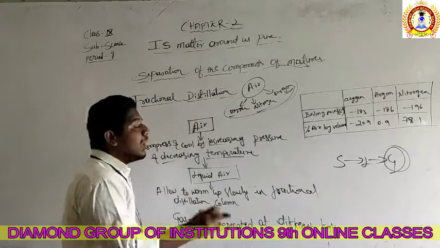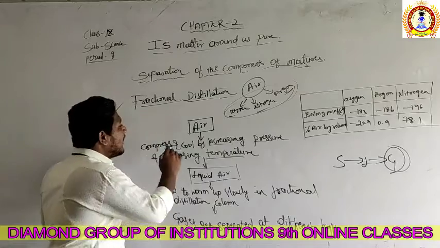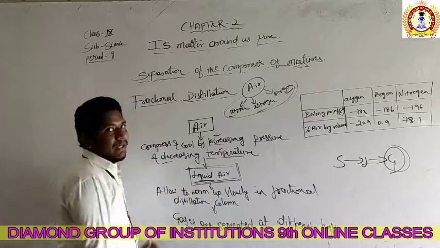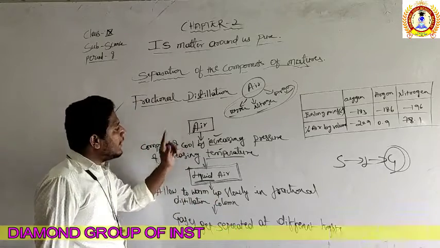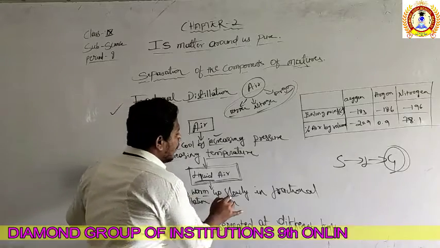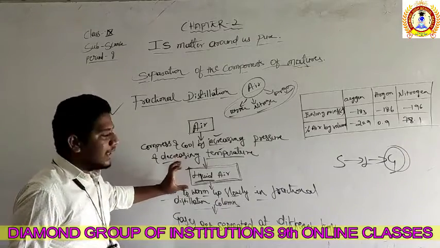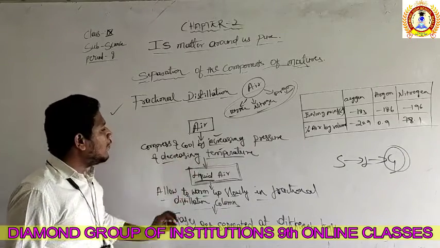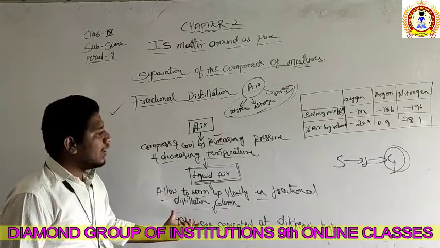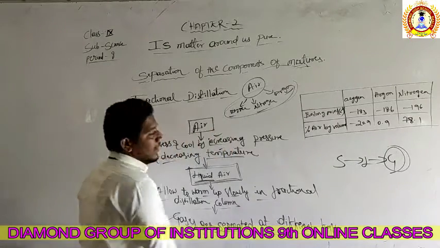So what you have to do is increase the pressure and decrease the temperature. When we increase the pressure and decrease the temperature, the air is converted into liquid air. Now allow it to warm up slowly in the fractional distillation column. When the liquid air is there, you allow it to warm up fractionally, or slowly. As a result, in the distillation column, let them separate. Gases get separated at different heights.